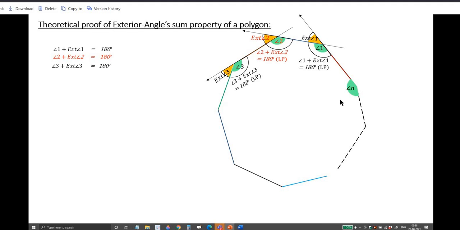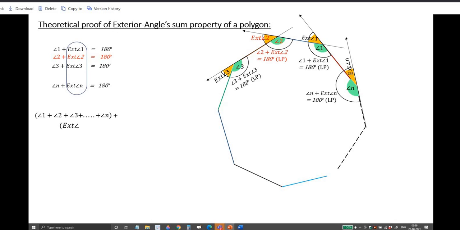Likewise, we have got so many. I am coming to the last angle, which is angle n. It is an n-gon. When you take angle n, this is exterior angle n, and it is a linear pair. Means when you add them, you will get 180. Now, all these are equal. Left hand side, I am going to add. For that, first I am adding the angles 1, 2, 3, up to n. And on the right hand side, the exterior angles are added.